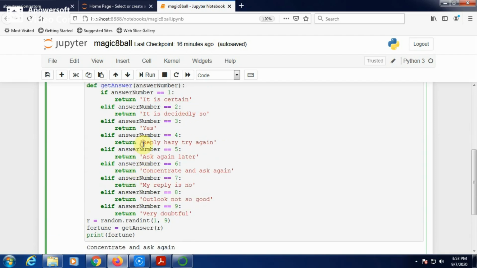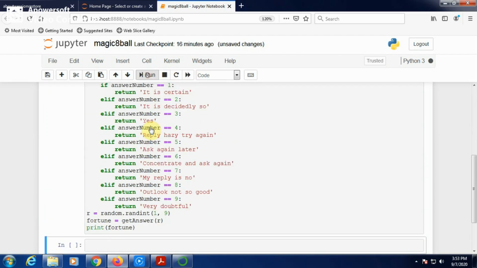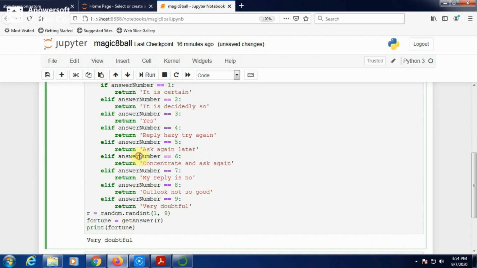If you try to run this program, see, which message is generated now? It selected the last message, 9, because the random number generated is 9 here. 9 will be passed as the parameter. Else if answer equals 9, return very doubtful, that statement will be executed, therefore the answer is very doubtful. Once again if you run, see, ask again later is one more message.